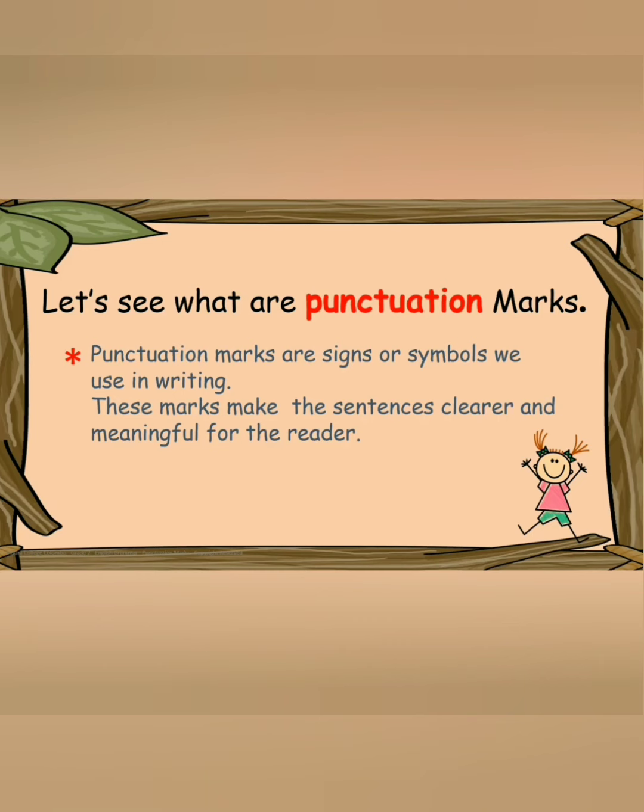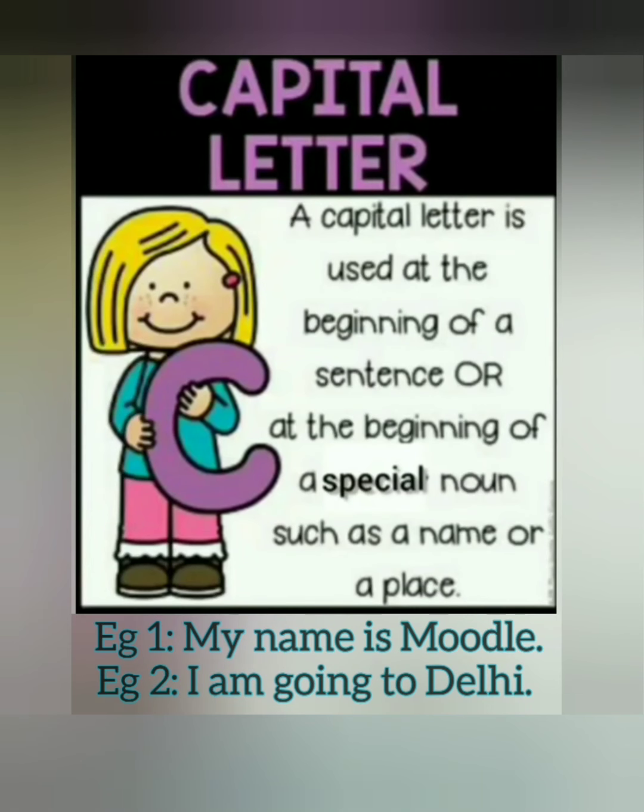Kids, before learning about these punctuation marks in detail, there is one more rule that I want you to recall. That is the rule of capital letter. Where should we use a capital letter? A capital letter is used at the beginning of a sentence or at the beginning of a special noun such as a name or a place.